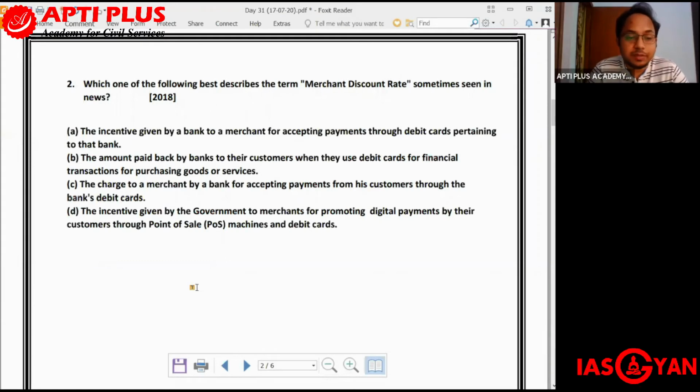B, the amount paid back by banks to their customers when they use debit cards for financial transactions for purchasing goods or services. C, the charge to a merchant by a bank for accepting payments from his customers through the bank's debit card. And D, the incentive given by the government to merchants for promoting digital payments by their customers through point of sale machines and debit cards. So which out of this is the best description for merchant discount rate, which is seen in the news?